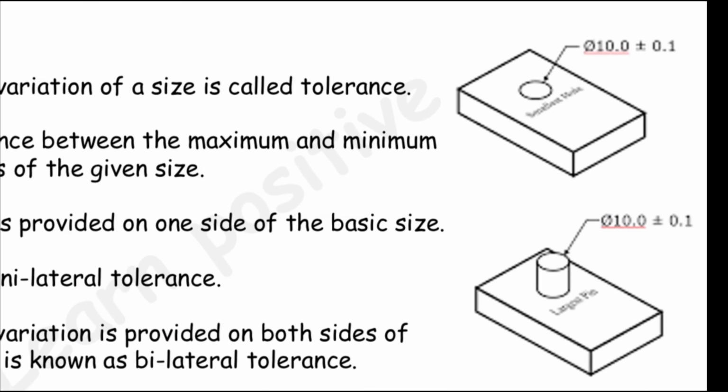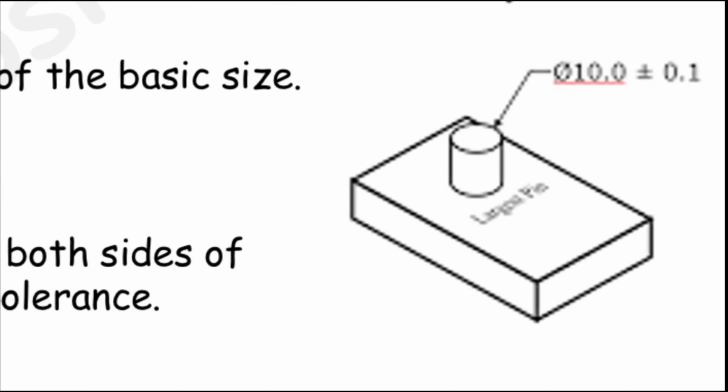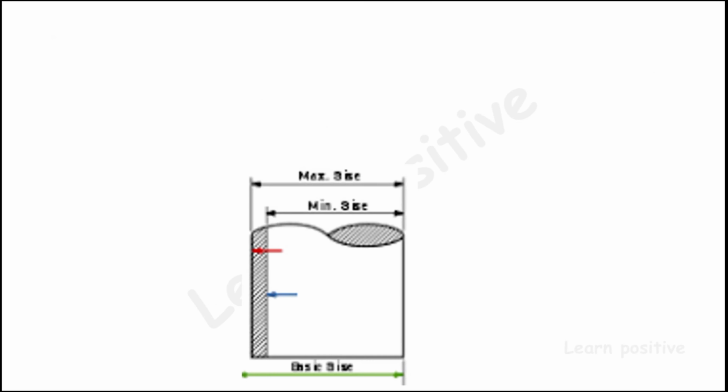So we have a hole and a shaft. Both are 10 mm in diameter, but the tolerance given here is plus or minus 0.1. So we can make the hole up to 10.1 mm or 9.9 mm. This is the tolerance given here, the maximum and minimum limit. So what are limits?